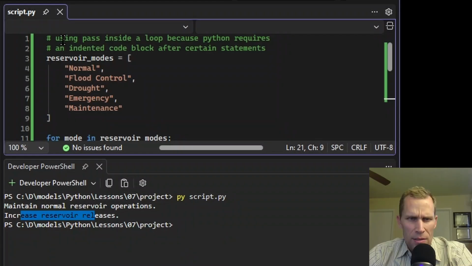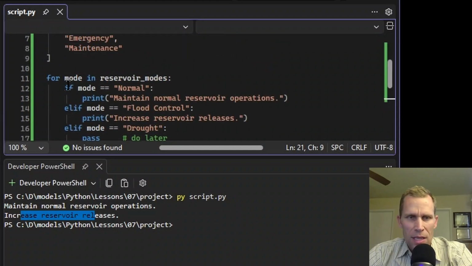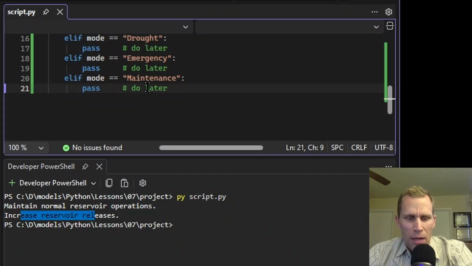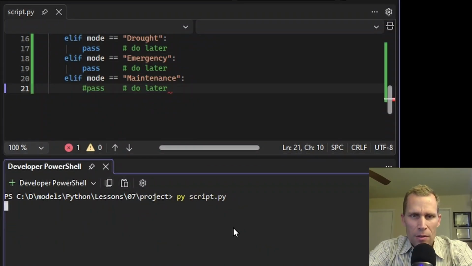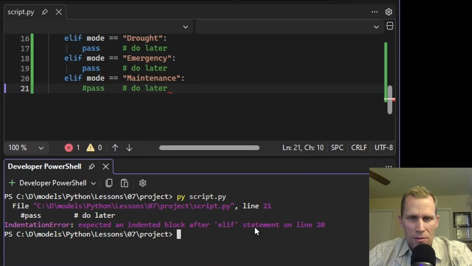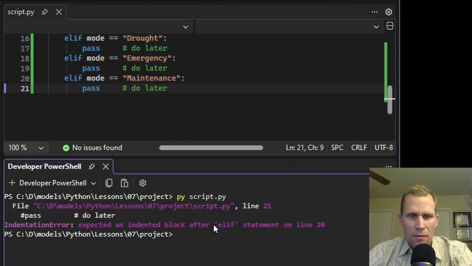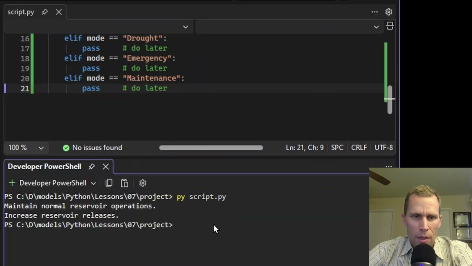Let's see what my note said: we're going to be using pass inside a loop because Python requires an indented code block after certain statements, such as after an if statement or after an elif statement right here. If I went ahead and commented out that pass and then tried to run the same code, we're going to get this message that tells us that there's a problem there. So let's put that back and save and then clear and run again.